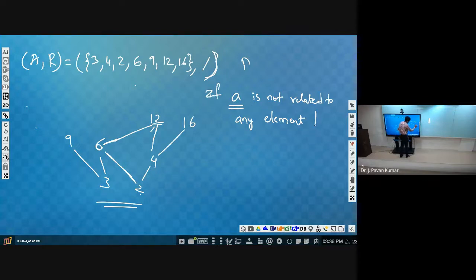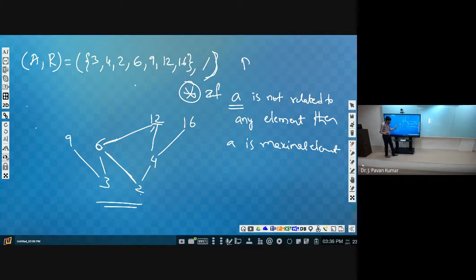Then A is called a maximal element. See here, any element you can take, if one element is not related to any other element, then we can say that particular element is a maximal element. Got my point?